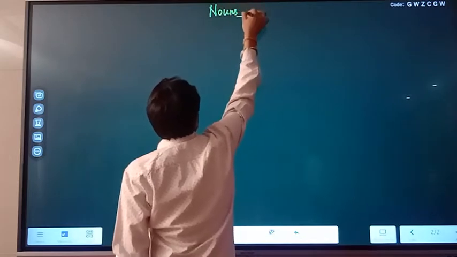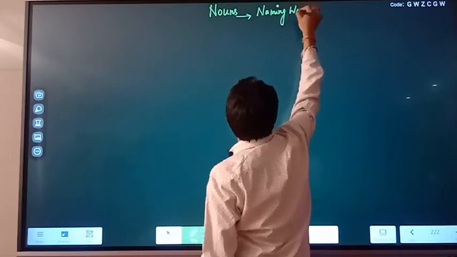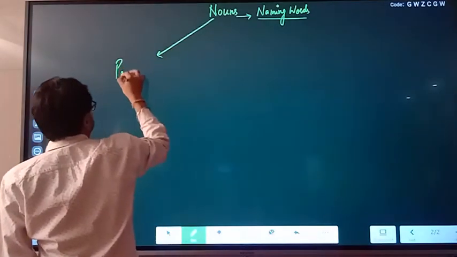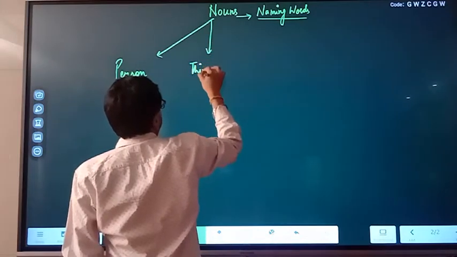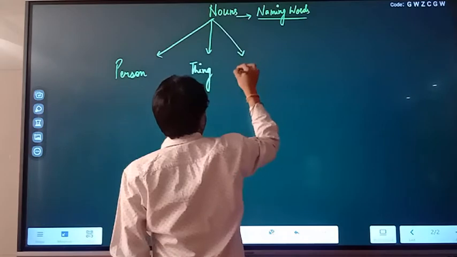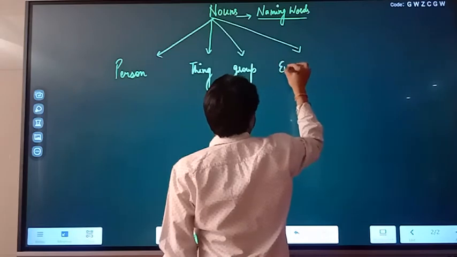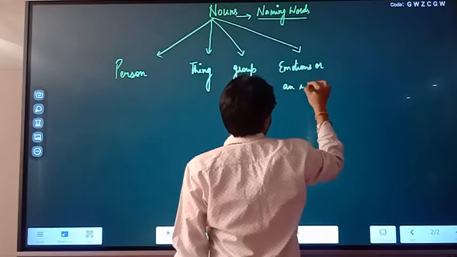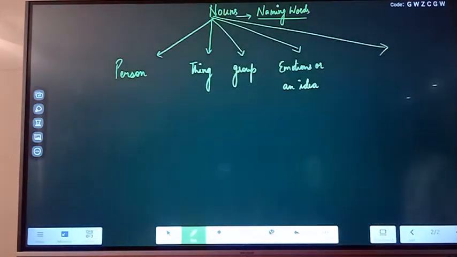So I have already told you about nouns, naming words. What are these naming words? What can we name? We can name a person, thing, group, emotions, or an idea. One more thing, very, very important: person, thing, group, emotion. One more very important.